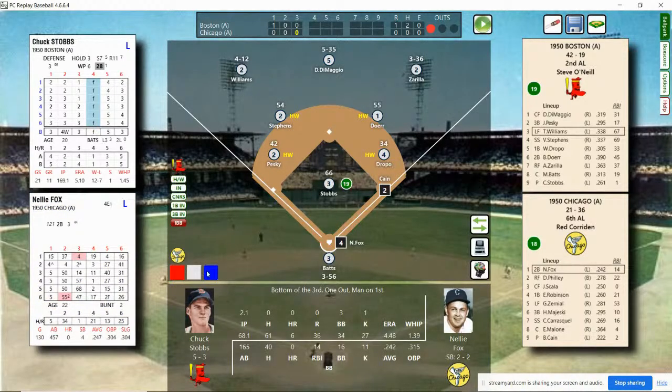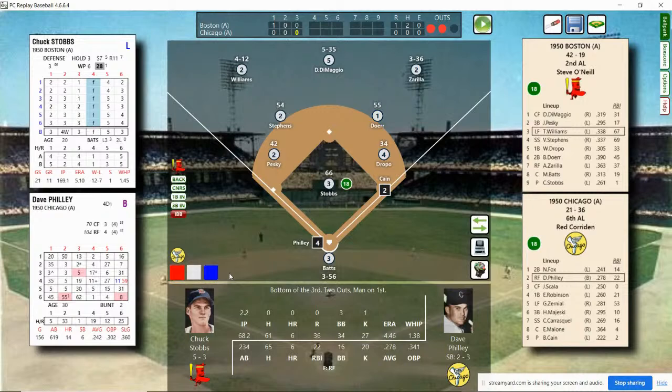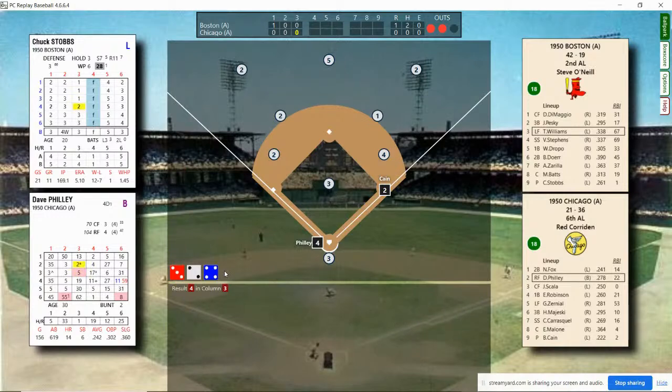Excuse me, once again. Nellie Fox stepping in with Kane at first base. Here's the pitch. Fox pops it up to second. Doerr puts it away for the out. 2 outs, man on first. 2 away. Kane on first. Philly stepping in, batting .278. He flied to right field his last time up. And he's going to hit a short fly ball to center field for the end of the inning. No runs, no hits, and 1 left on. At the end of 3, still Boston 1, Chicago nothing.